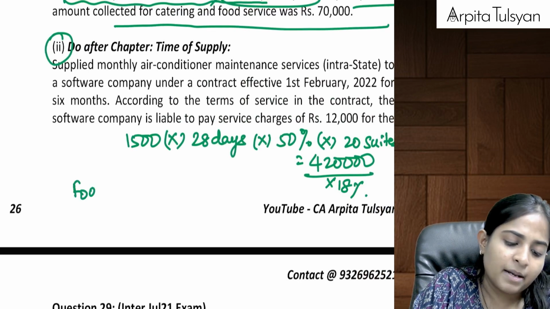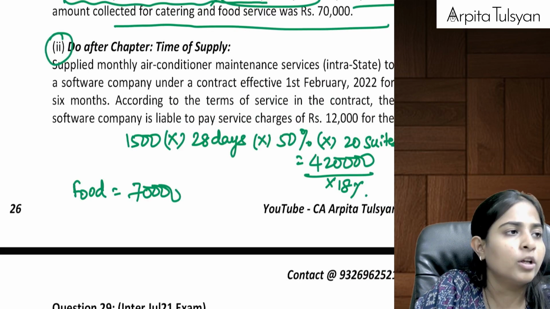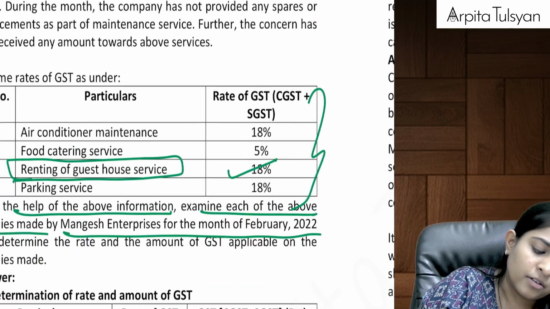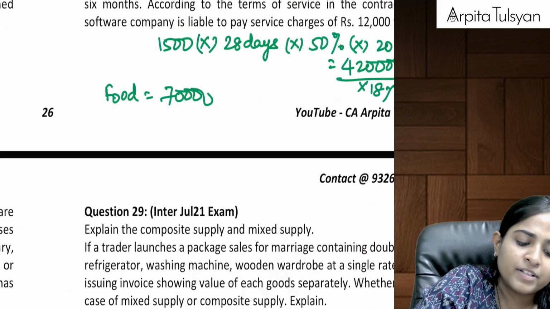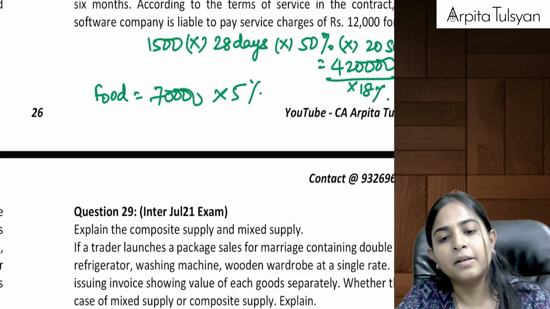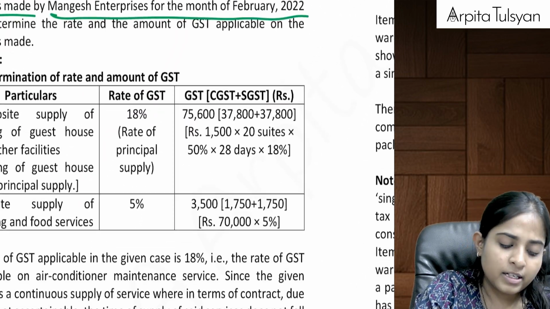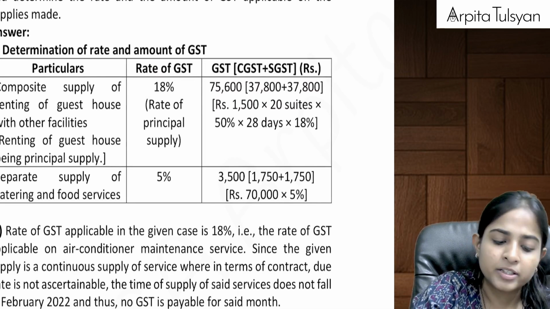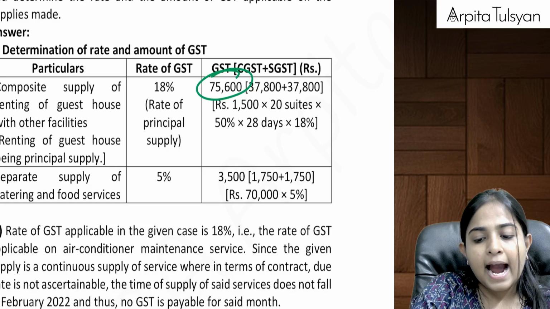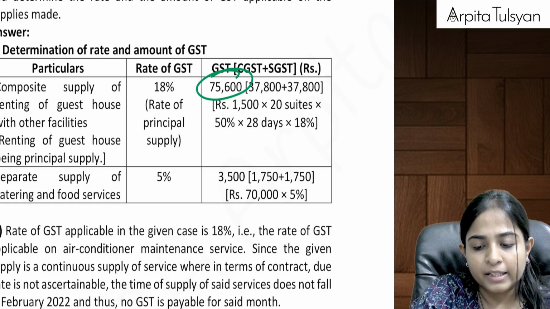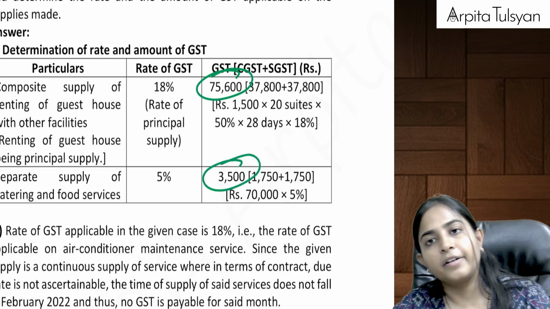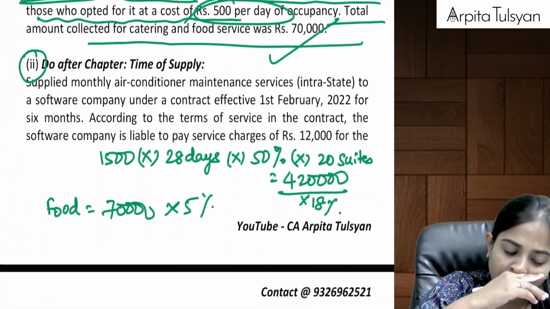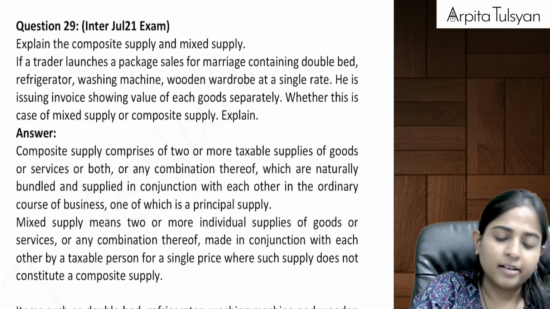And food is totally separate. How much amount did we earn from food? We earned 70,000 from food. What is the rate of GST on food service? Food service is 5%. So can we say on 70,000, 5% tax will be applicable? Yes. So see here. Calculate 4,20,000 into 18% comes to how much? 75,600. And 70,000 into 5% comes to how much? 3,500. Are you understanding this? Yes. Second part, you have to do it later. It relates to some other chapter.